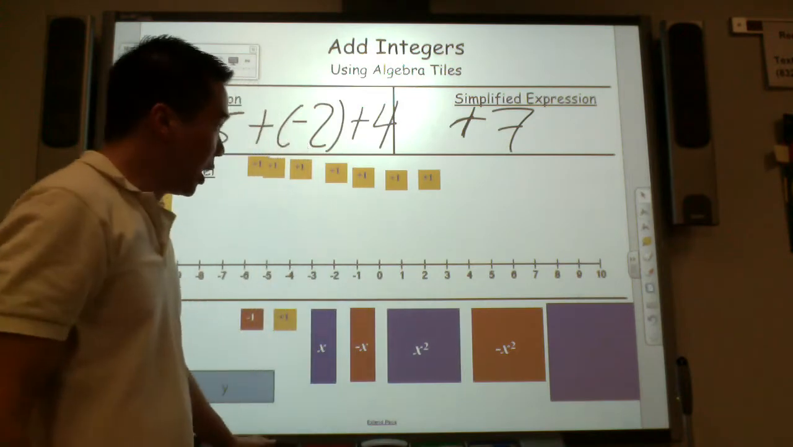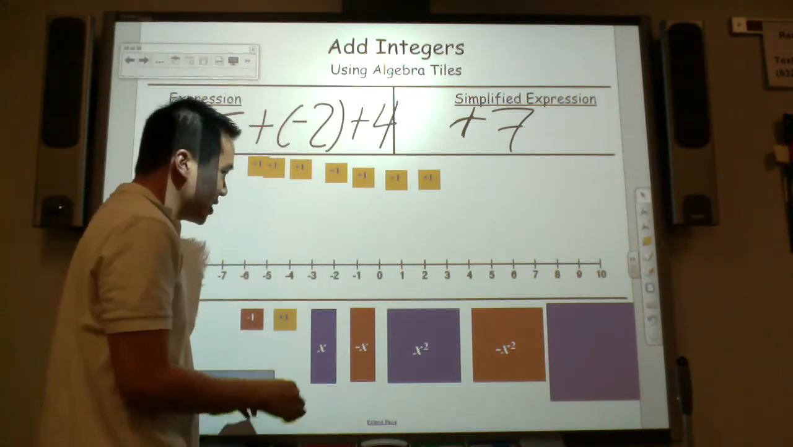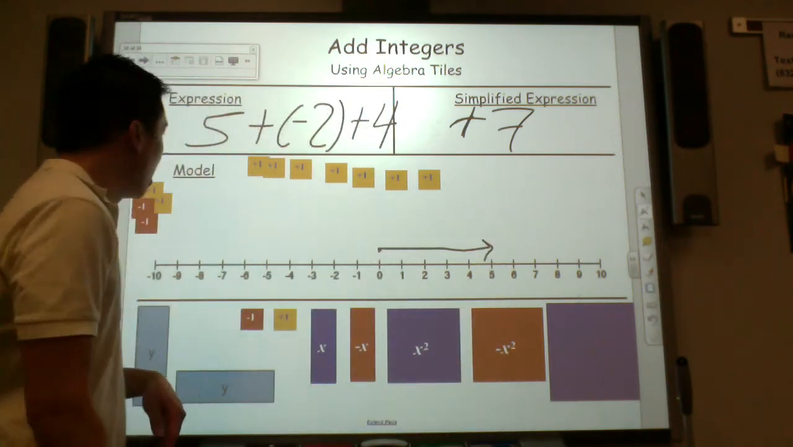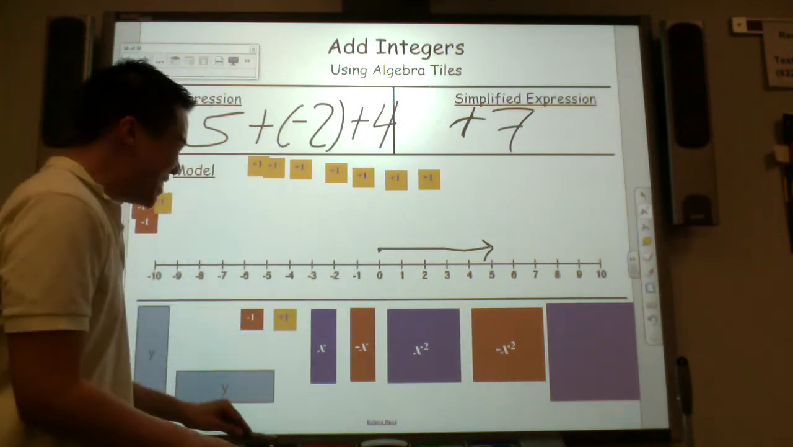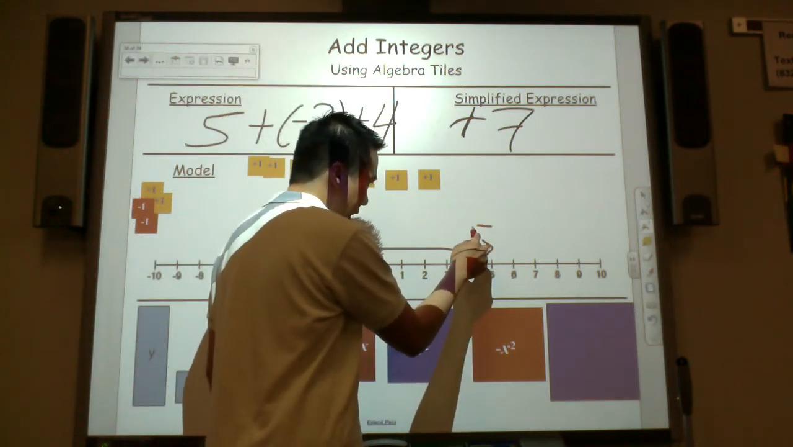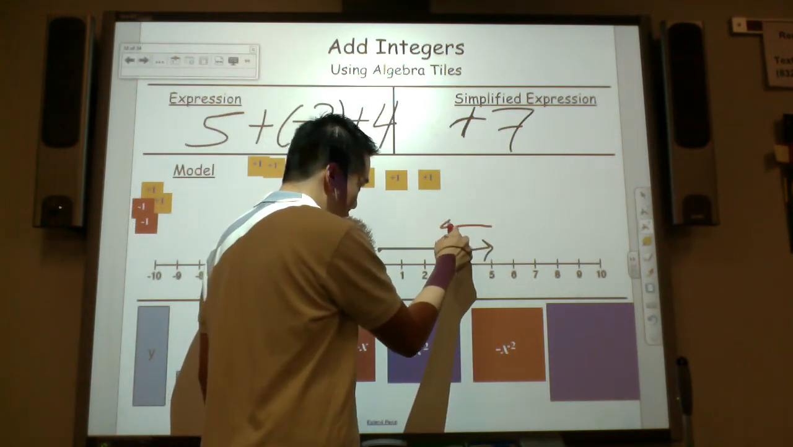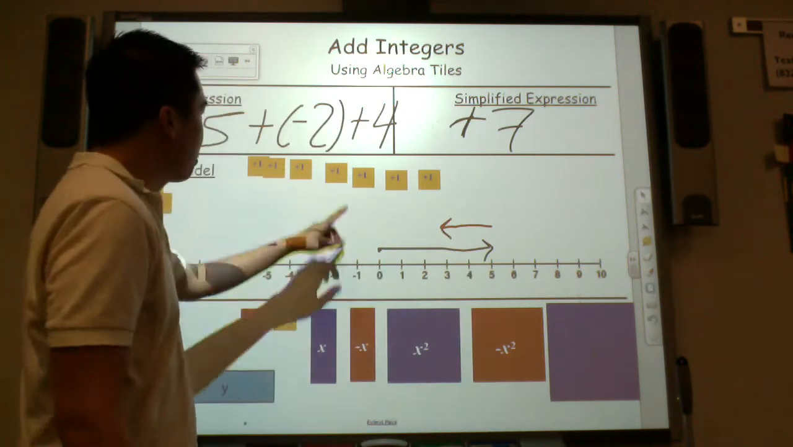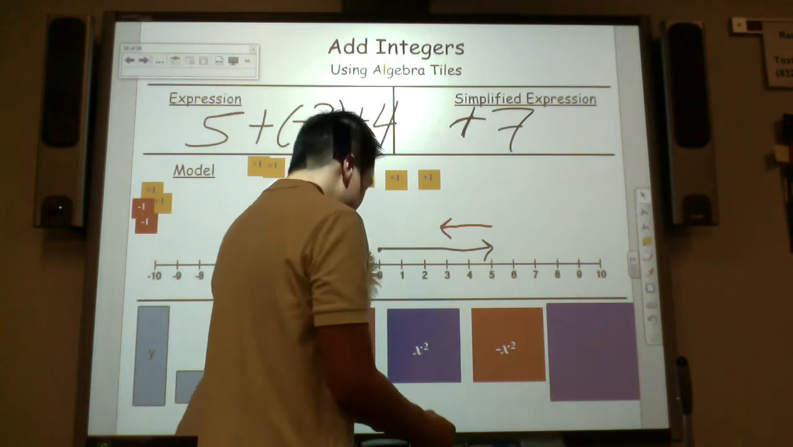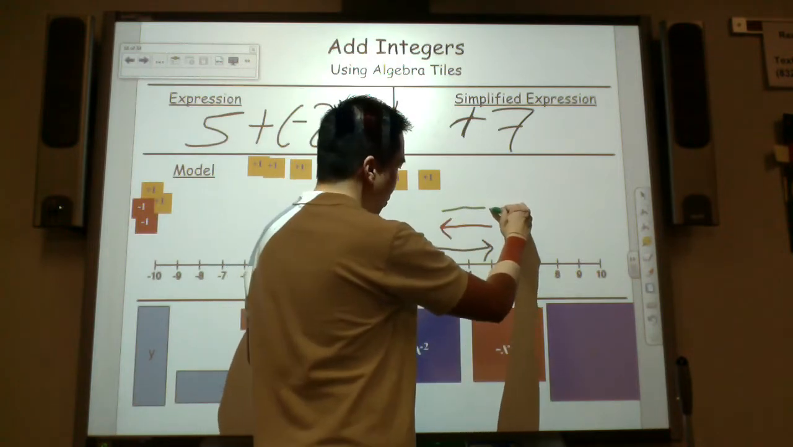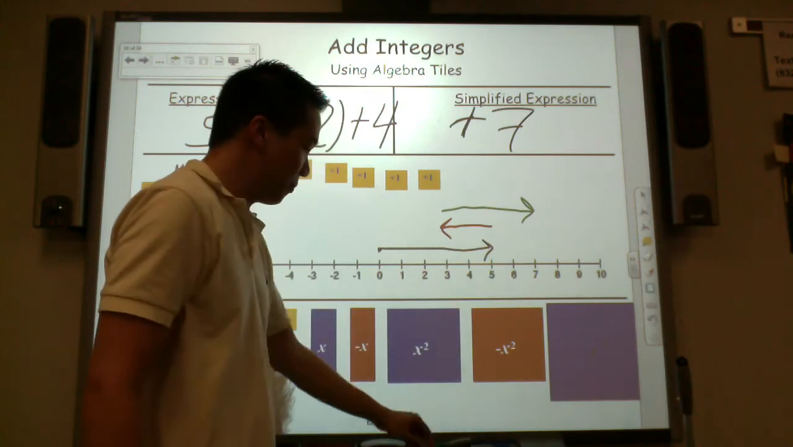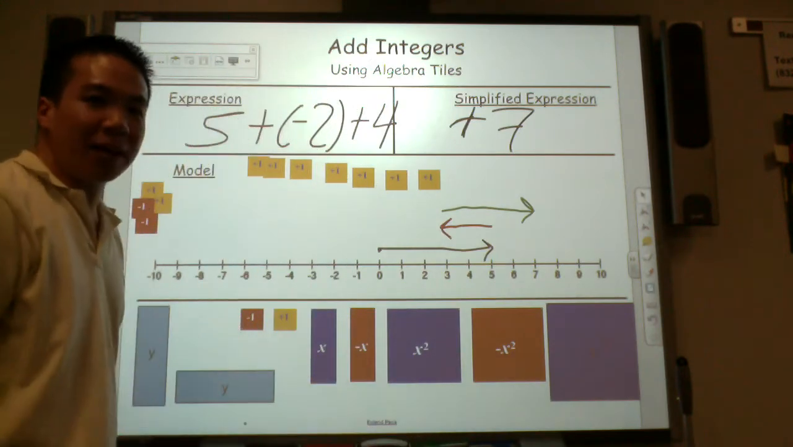Let's draw it with a number line. You start out with 5 positive. So our first integer is 5 positive. Our second integer is -2. So I need to draw an arrow to the negative, facing negative by 2. Our third integer is +4. So we draw a positive arrow. 1, 2, 3, 4. And what number do you see? 7.